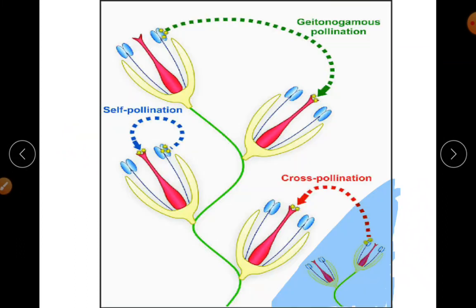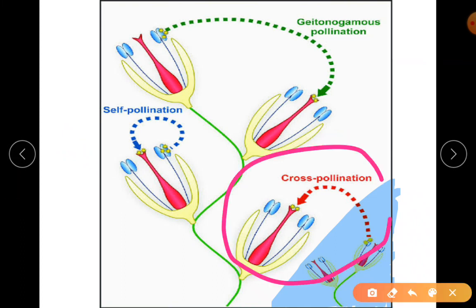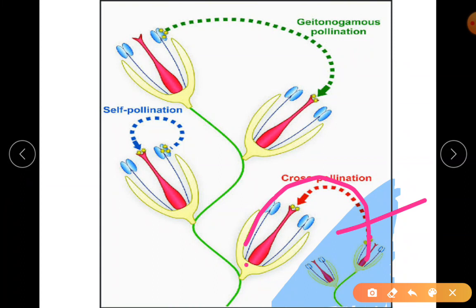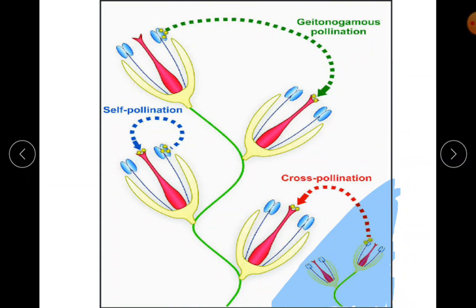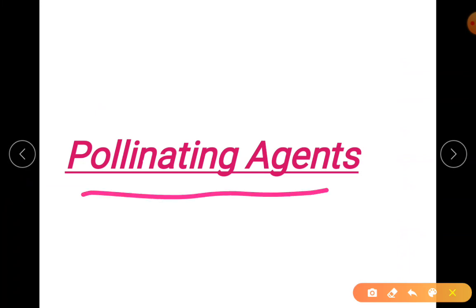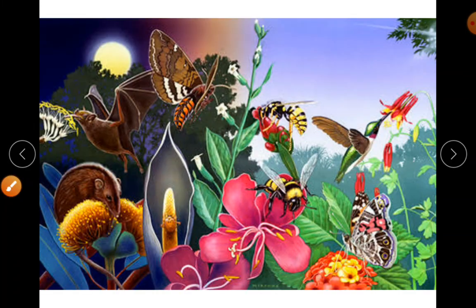Coming to your final, you can see your last type, that is xenogamy. It's clear. There's one different plant far away, and that's why I've highlighted it. And this is how, from one flower of one plant to another flower of a totally different, genetically different plant, this is your xenogamy. Now we'll understand about the pollinating agents, which I said are required for the open flowers.